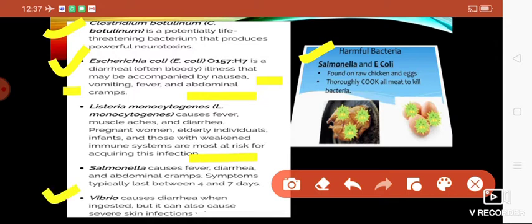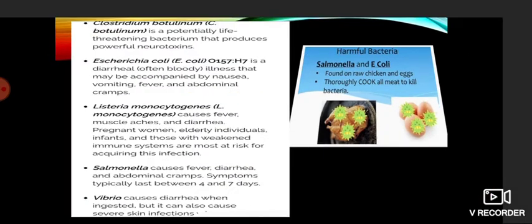And finally comes Vibrio cholerae. It will cause the disease called cholera. Cholera is actually diarrhea. And apart from that, it will also cause severe skin infections.